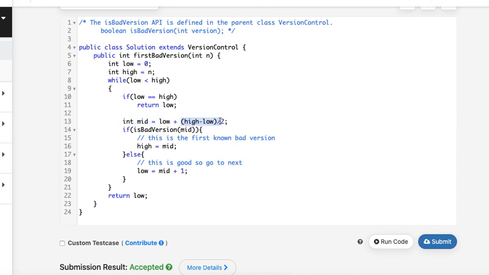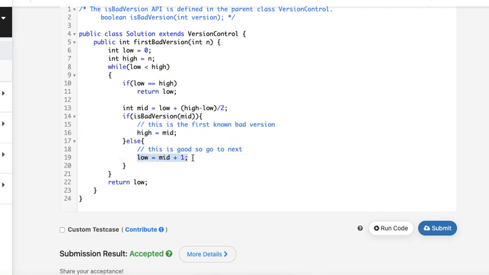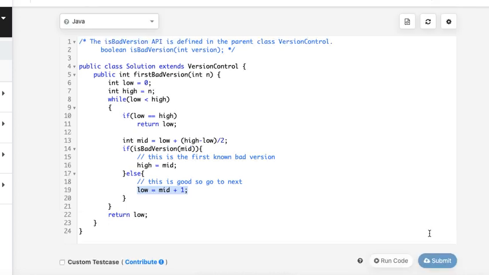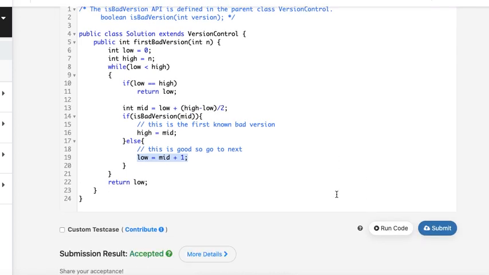We are not doing (low plus high) by 2 because when you add those two, it might result in overflow, for that reason. And I'm checking if it's a bad version. If it's bad, then I'm not bothered about what is to the next of it. So I make high as mid. Otherwise, I am making low as mid plus 1, because the lower part I don't care about if it is a good version. So if you run this code, yeah, this will pass all the test cases.